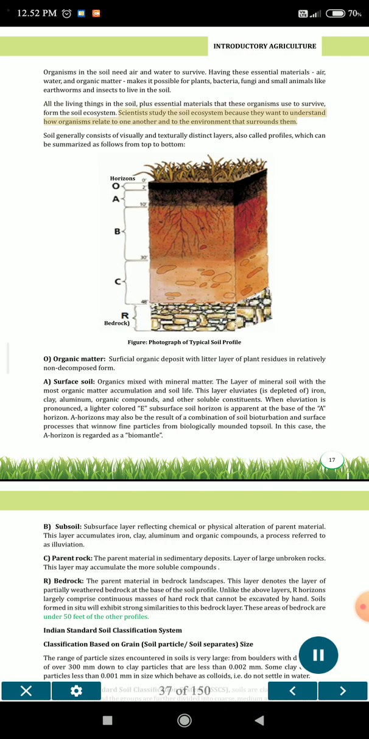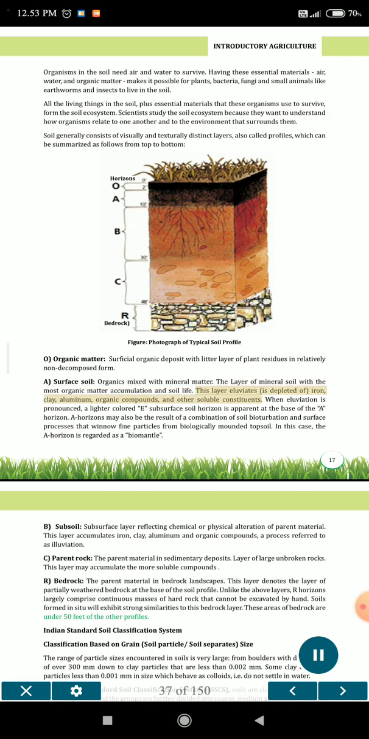Scientists study the soil ecosystem because they want to understand how organisms relate to one another and to the environment that surrounds them. Soil generally consists of visually and texturally distinct layers, also called profiles, which can be summarized as follows from top to bottom. Figure. Photograph of typical soil profile. O. Organic matter, superficial organic deposit with little layer of plant residues in relatively non-decomposed form. A. Surface soil, organics mixed with mineral matter. The layer of mineral soil with the most organic matter accumulation and soil life.